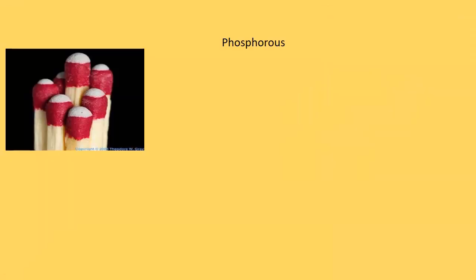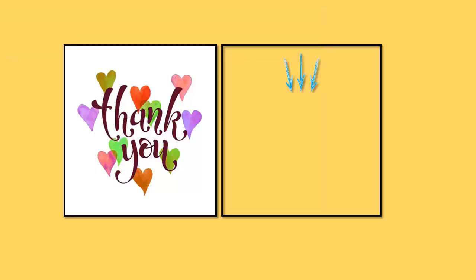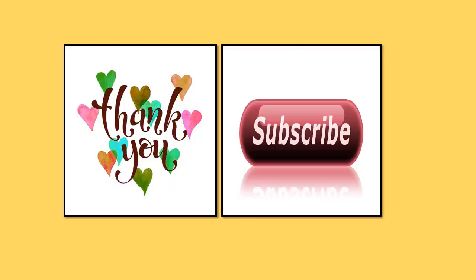Apart from this, children, phosphorus is used as a fertilizer, in matchsticks, as dynamite, and as gunpowder also. We have to use all the metals and the non-metals adequately without wasting them.